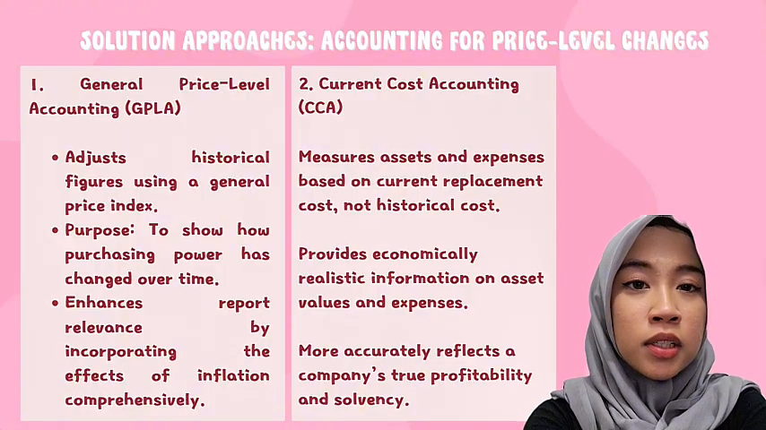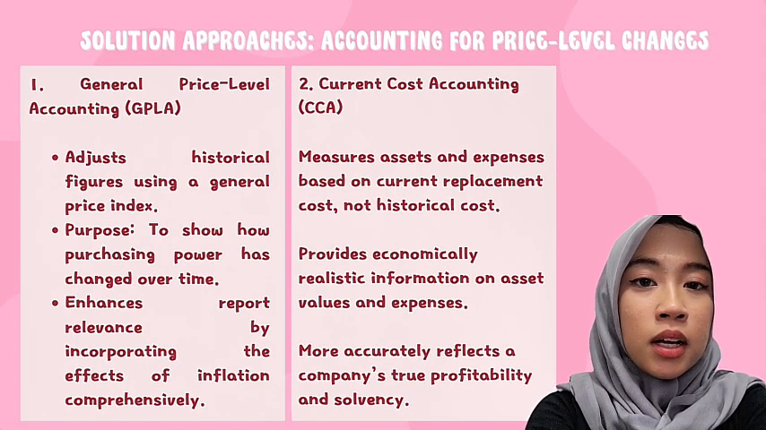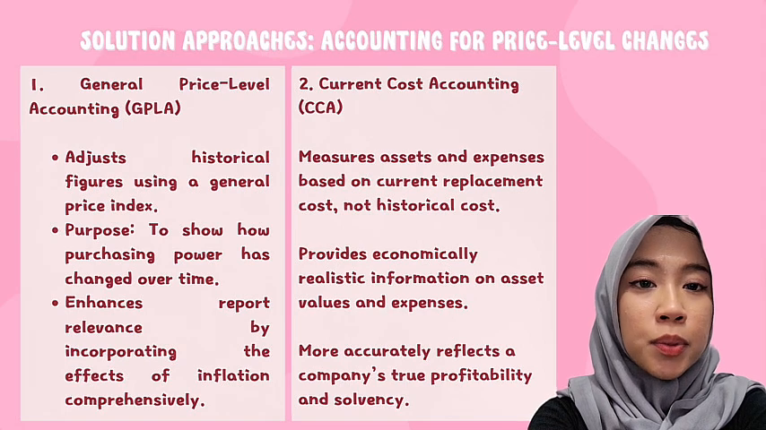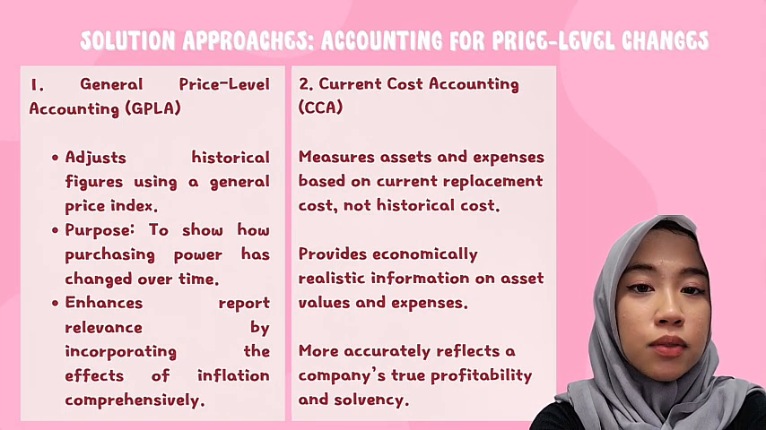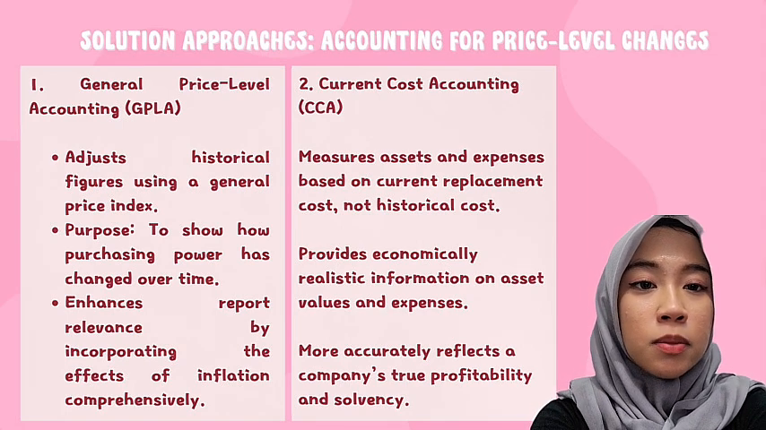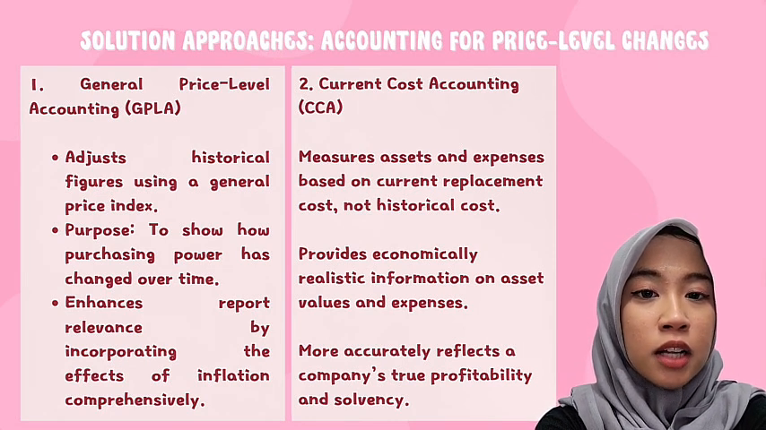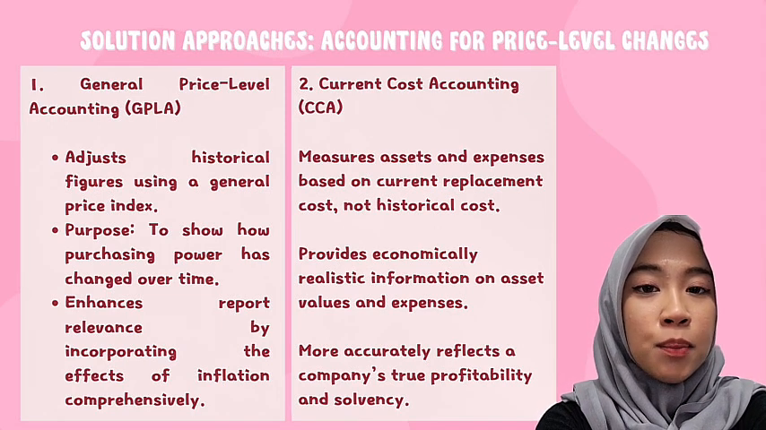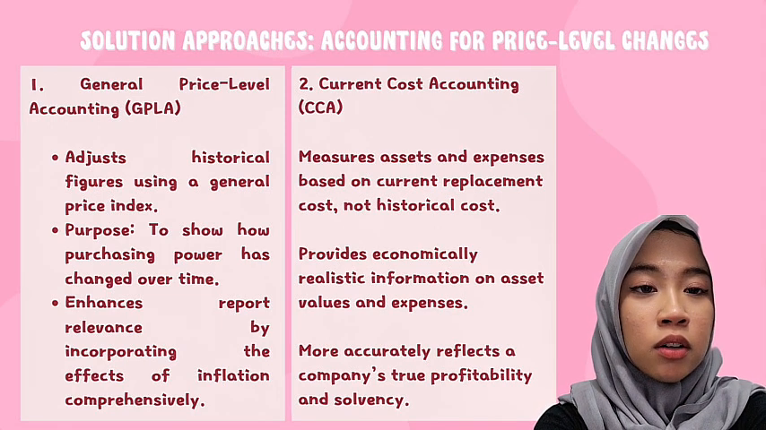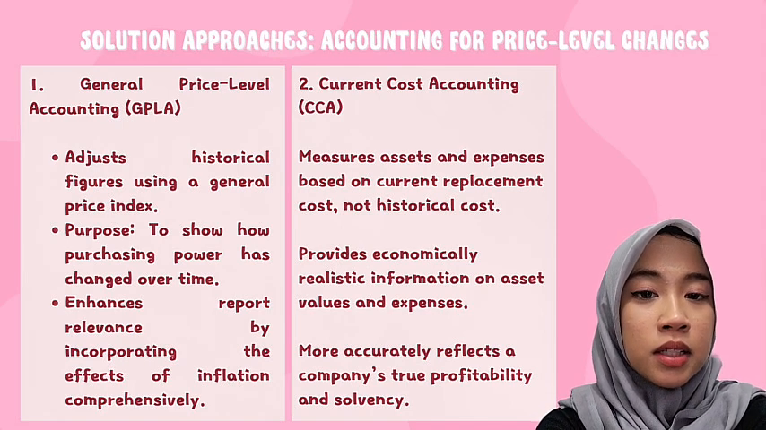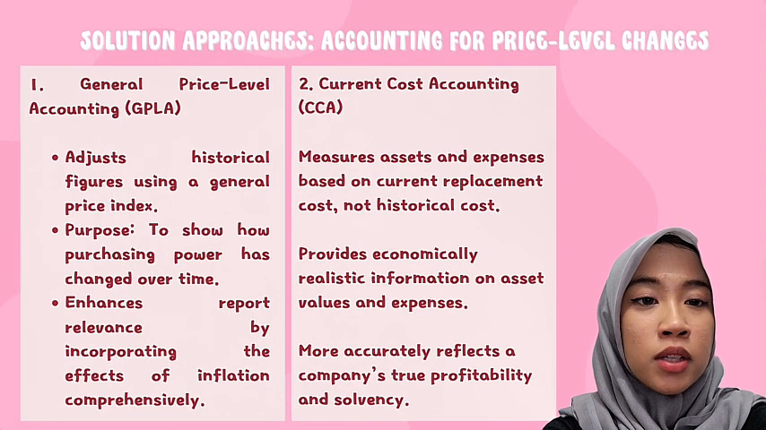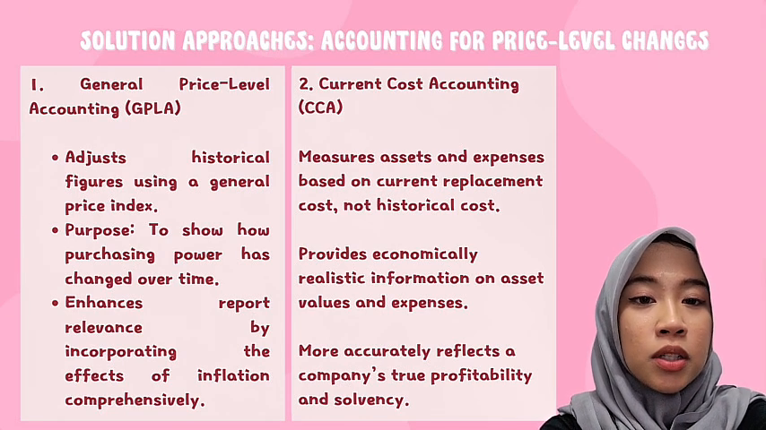Next, GPLA versus CCA comparison. GPLA focuses on general inflation adjustment. It uses a price index to restate historical values. CCA focuses on specific asset replacement cost. It updates values based on current market cost for each asset. GPLA is better for maintaining purchasing power. It's useful for stakeholders' interest in general financial stability. CCA is better for managerial decisions, helps assess current costs and guides operational strategy.